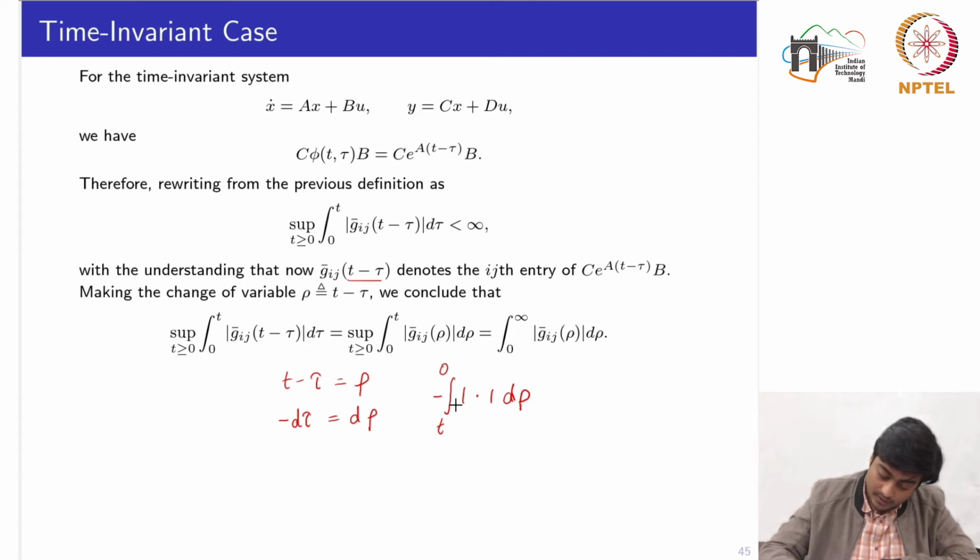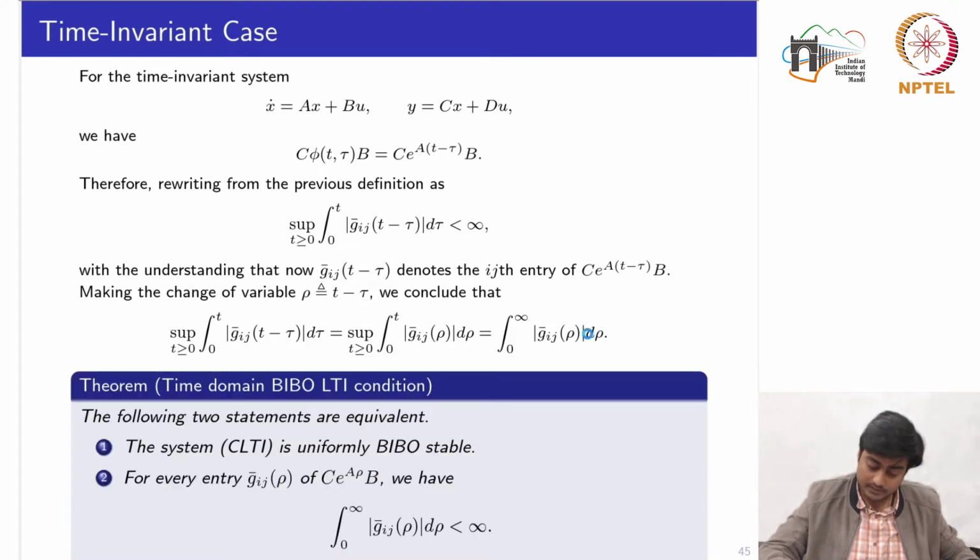Okay. Now we can remove this negative sign by changing the order of this integration, which is equivalent to saying 0 to t, the function inside the absolute value, and d rho, and this is overwritten over here. Okay. Now, if we are taking the supremum for all time t, we can extend this time t up to infinity, which eventually gives us this condition. So this must be bounded.